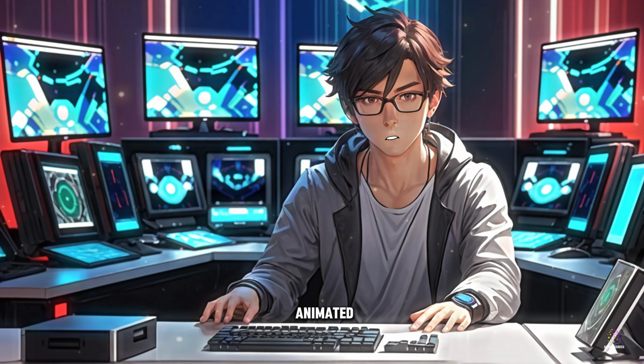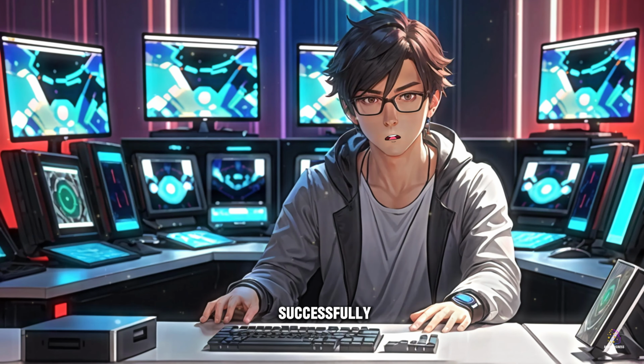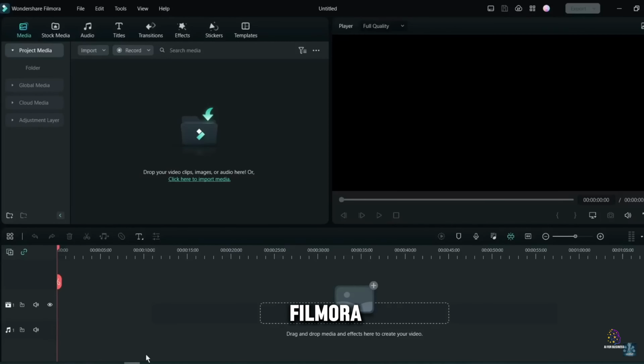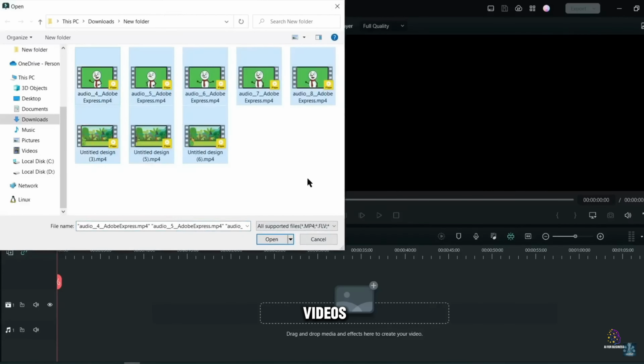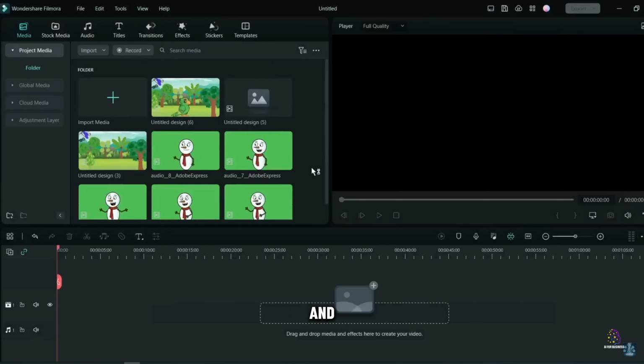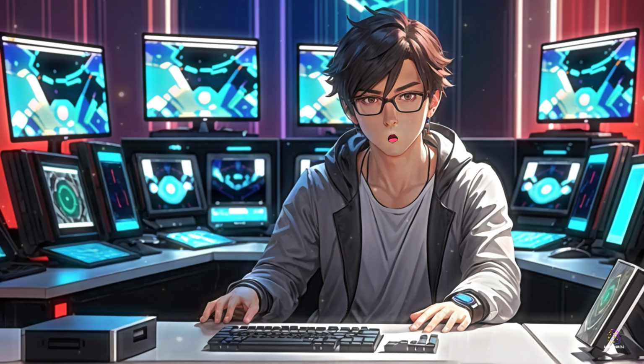Now that all animated sequences have been created with Canva and the voices have been successfully generated, it's time to move on to step 5, the final step, editing the videos with Wondershare Filmora, a user-friendly and powerful video editing software. Wondershare Filmora is a versatile video editing software that offers a range of tools and features to create high-quality professional videos. With its user-friendly interface and numerous customization options, Filmora is perfect for our video editing project.